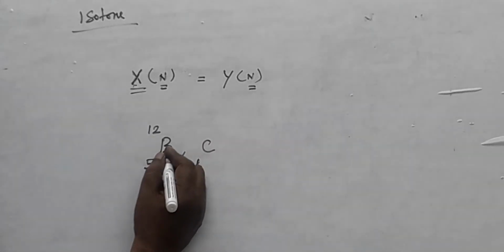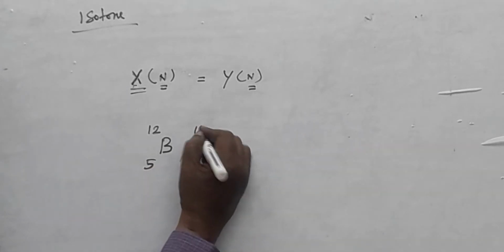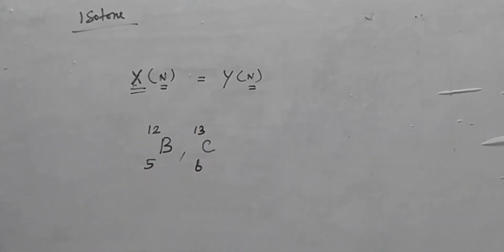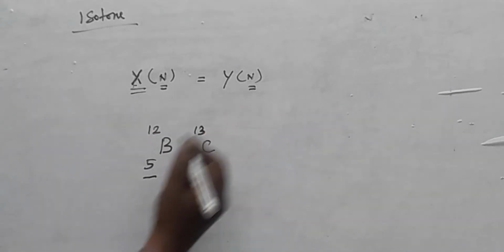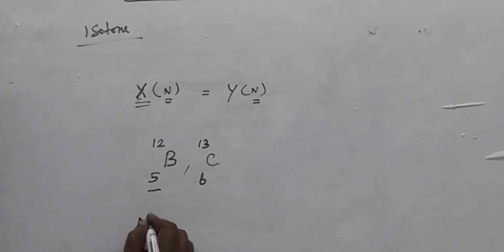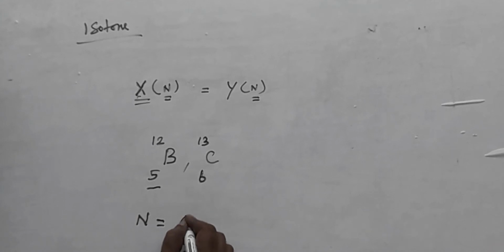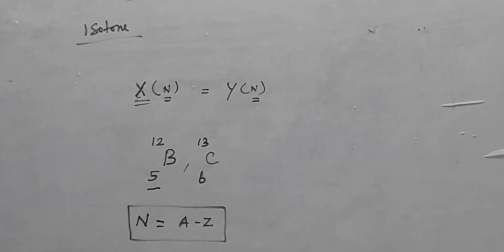When you say boron, atomic number is 5. Here 13, here 12. Both are varied. Atomic number also varied, atomic mass number also varied. Suppose I want to get N, so N is A minus Z. This is the basic formula to calculate how many neutrons are in an atom.